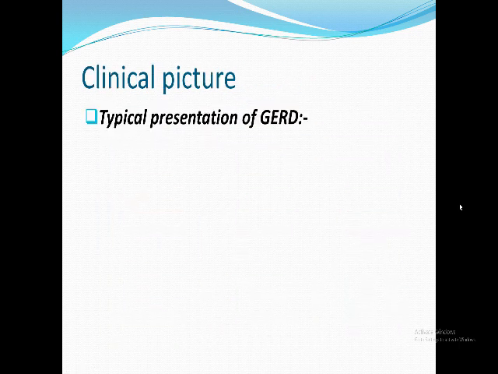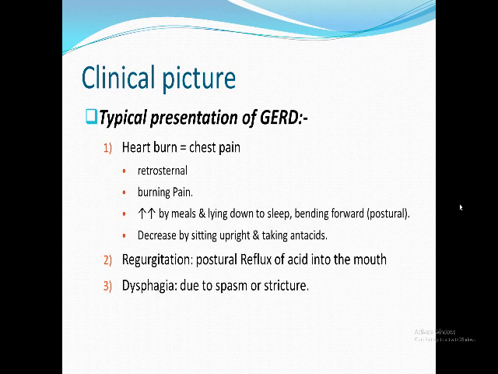After the pathogenesis, we have to know the clinical picture. The typical clinical picture, and sure, the main symptom will be heartburn. The patient feels heartburn retrosternally. It is a burning sensation. It is increased by meal, lying down, or bending forward, and decreased by sitting upright and taking antacids. This is the analysis of the heartburn. Heartburn is the main symptom in reflux disease.